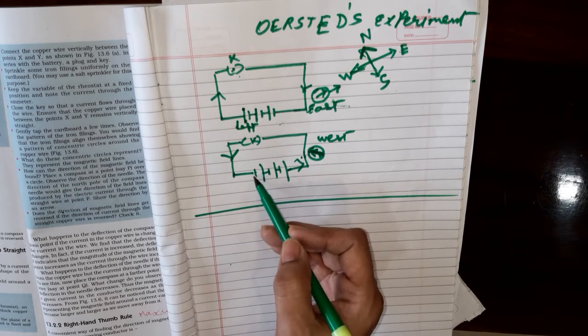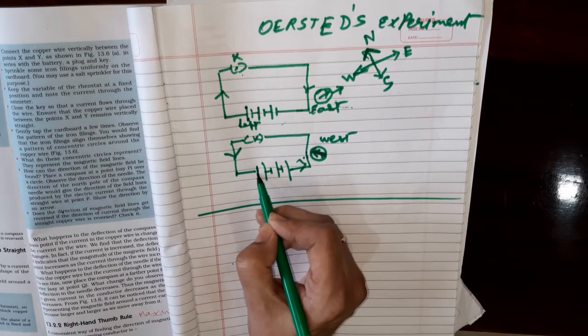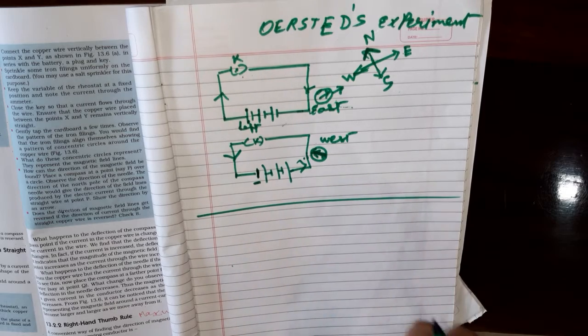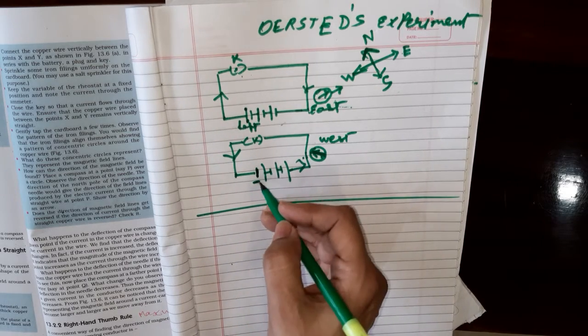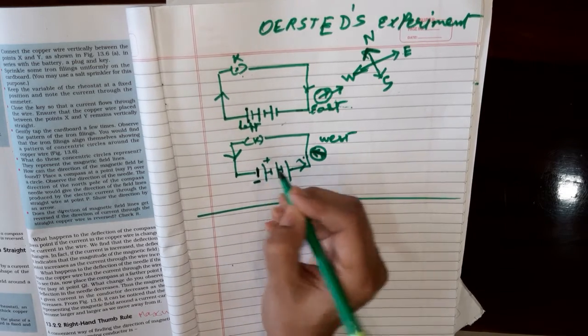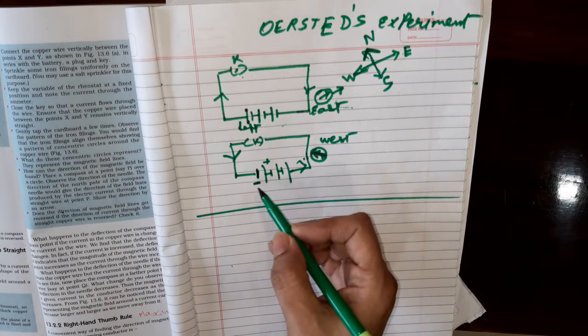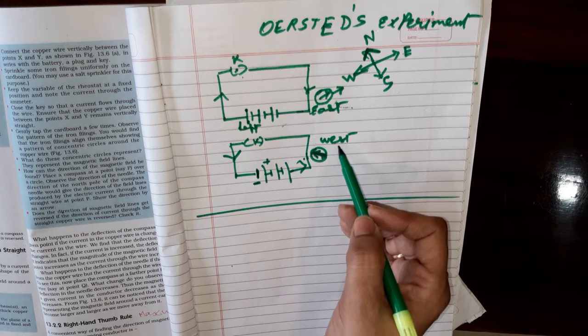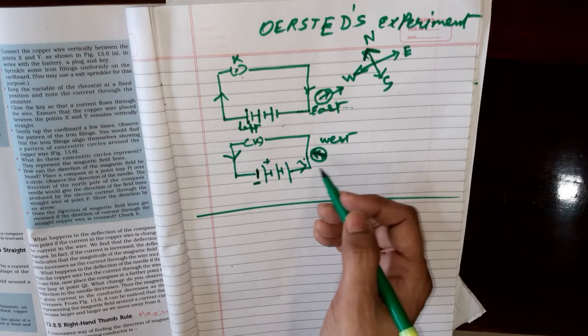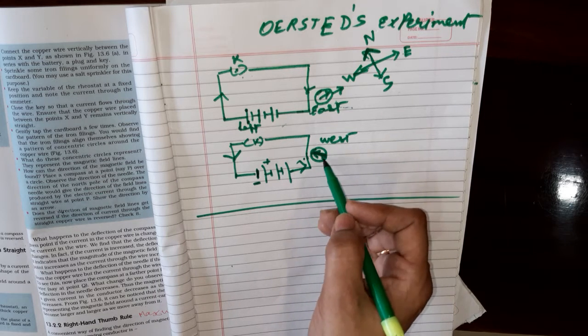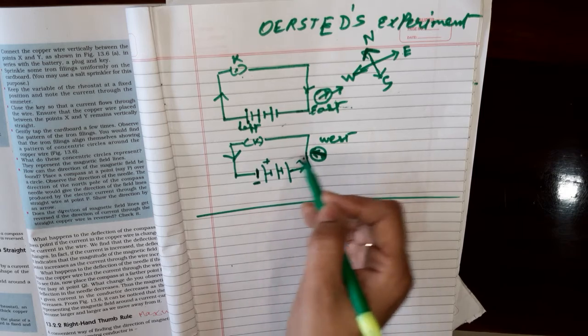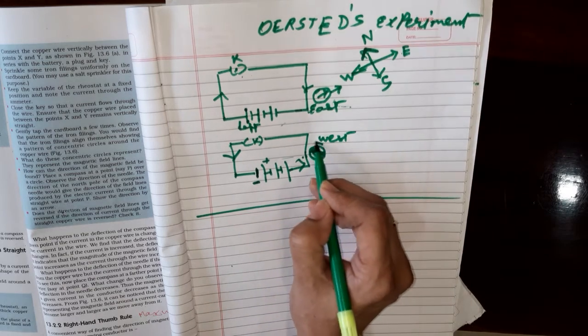Now in the second activity we will change the battery. Here, on the left side, we will now take the minus electrode and the plus electrode reversed. That means we will reverse the battery, and then we will see that the deflection in the needle has also reversed, and now it is showing the west direction.